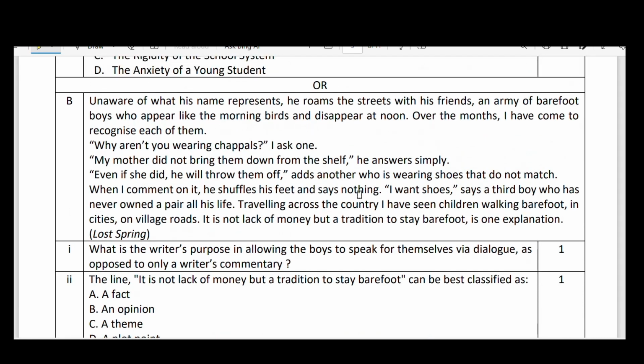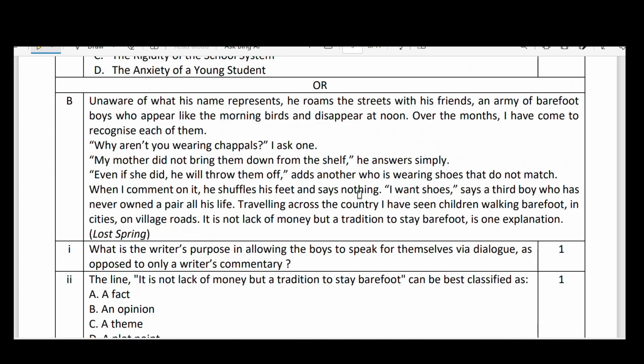Here it is the choice bit. "Unaware of what his name represents, he roams the streets with his friends, an army of barefoot boys who appear like the morning birds," actually a simile, "and disappear at noon. Over the months, I have come to recognize each of them." Over the months, she had observed them. Who? Here she means Anees Jung, the writer of Lost Spring. This lesson is actually Stories of Stolen Childhood, from that book it has been extracted.